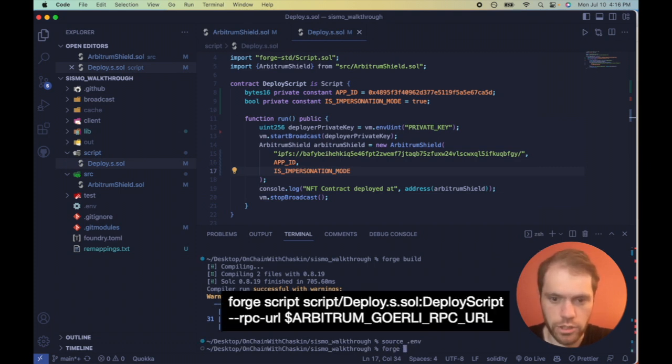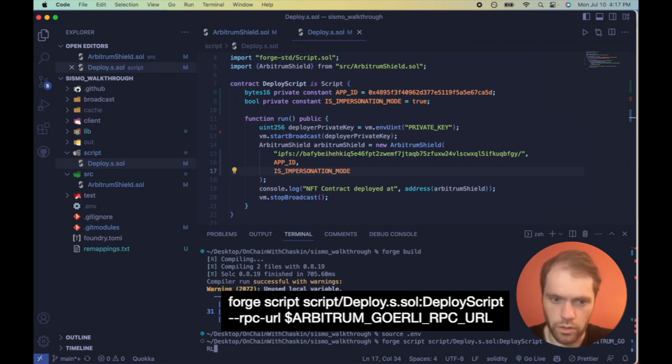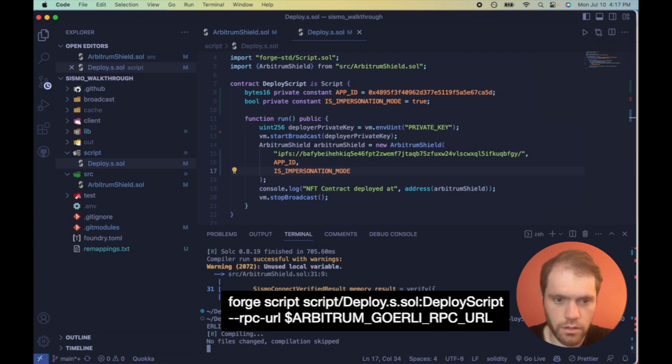Now we can do forge script script/Deploy, the name of our deploy script, --rpc-url, and our RPC URL is called ARBITRUM_GOERLI_RPC_URL. And let's give this baby a test run.